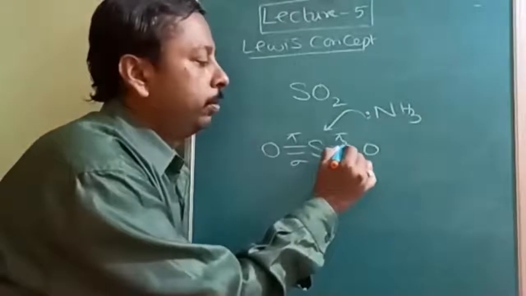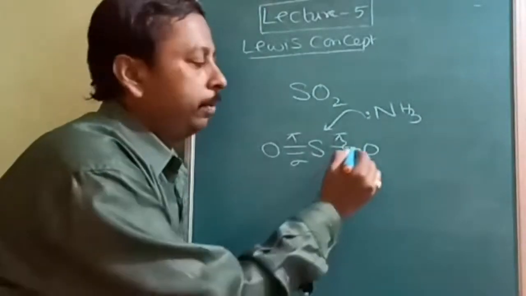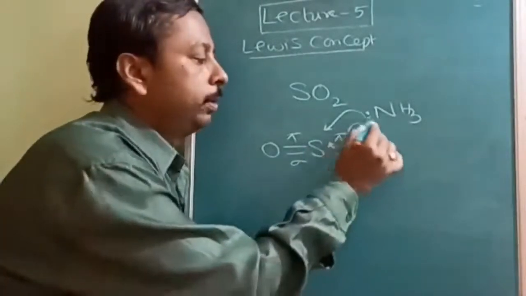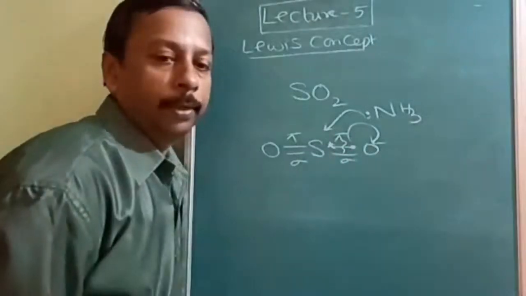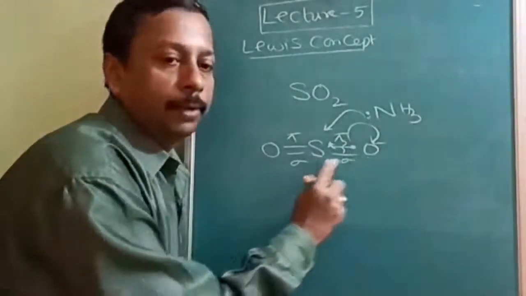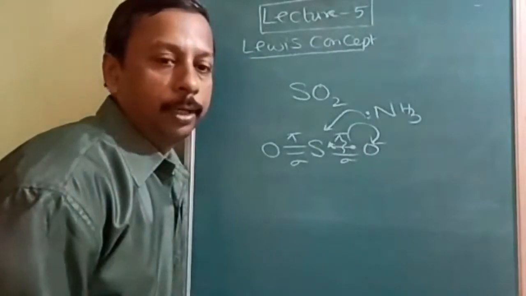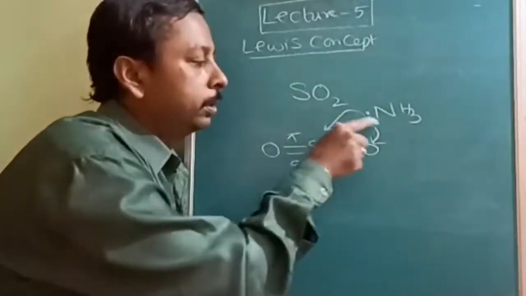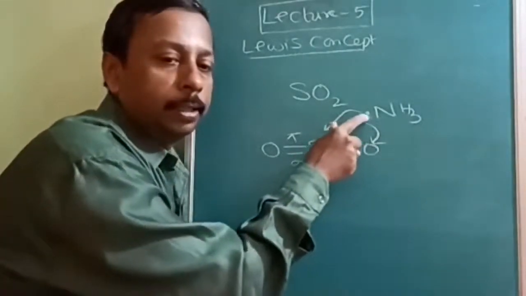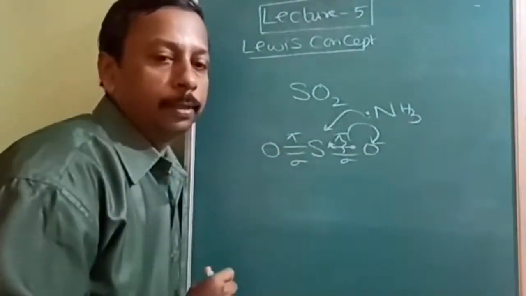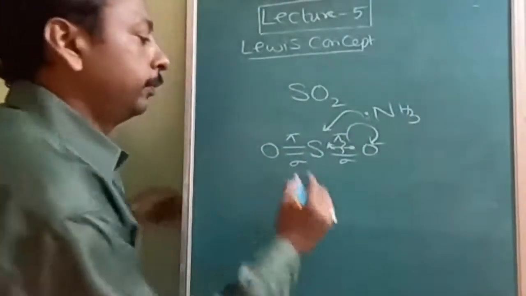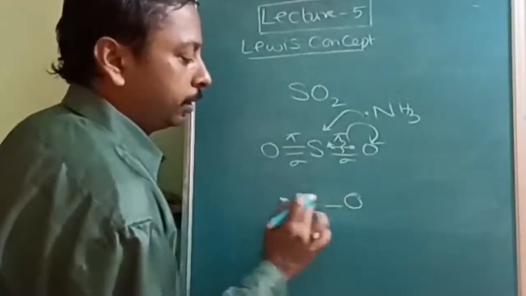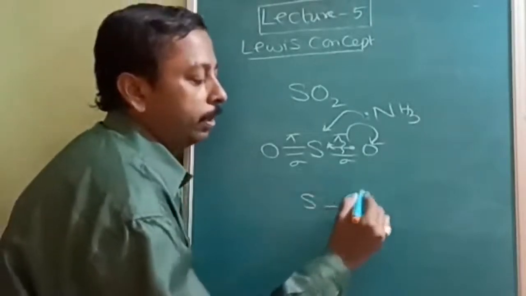What will it do? It will break this pi bond. Every bond consists of how many electrons? 2 electrons. So these 2 electrons will be taken away by the oxygen. Why? Out of sulfur and oxygen, oxygen is more electronegative. Because of the more electronegative nature only, this electron will go that side, and the lone pair can form a stronger bond with the sulfur. Now this is going to be sulfur dioxide, where the double bond is converted into a single bond.